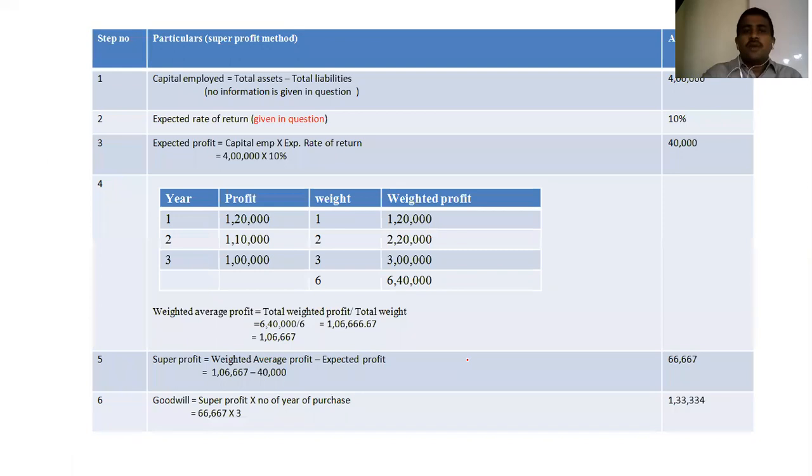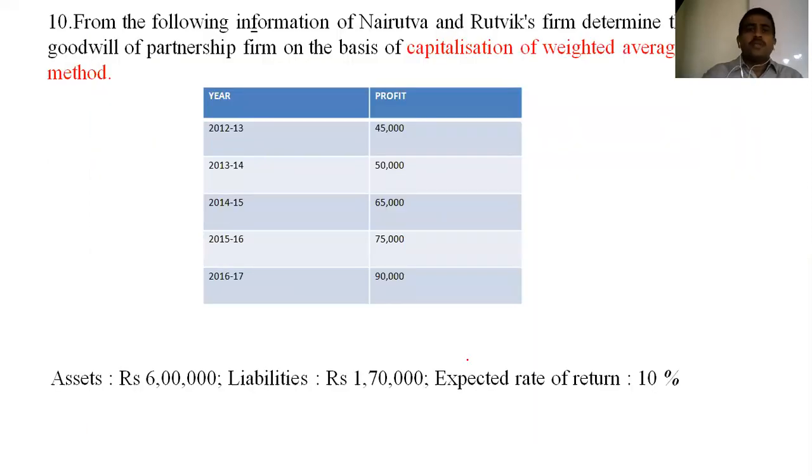So let's see the new question, question number 10. From the following information of Narito and Rutvik firm, determine the value of goodwill on the basis of capitalization of weighted average profit. So it's a revision part only. We have seen this question also.